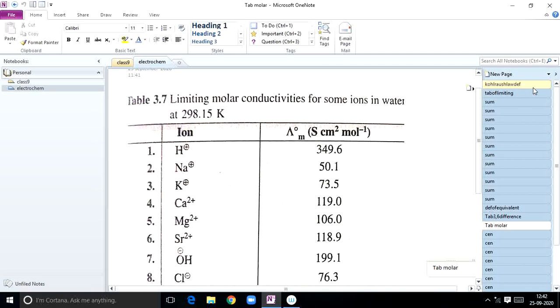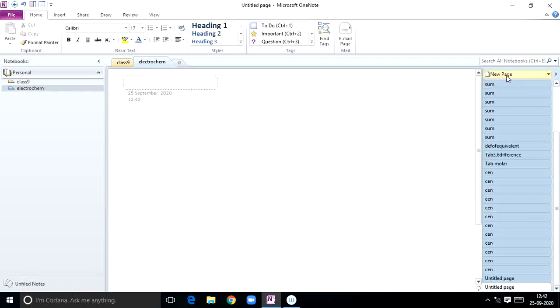So after this, we will have applications of Kohlrausch law. The first application of Kohlrausch law is calculation of molar conductivity at infinite dilution for weak electrolytes. Already you know one graph we discussed previously. It's very difficult to calculate the lambda m naught value of a weak electrolyte. Do you remember or not?